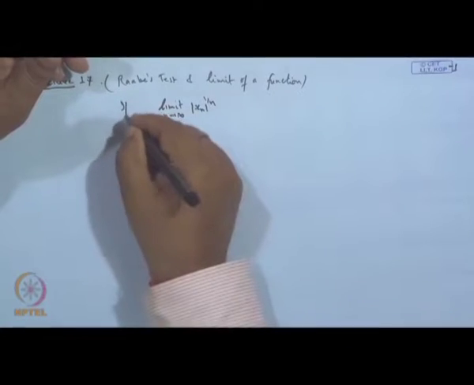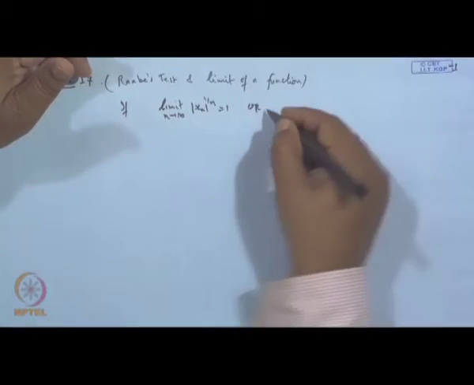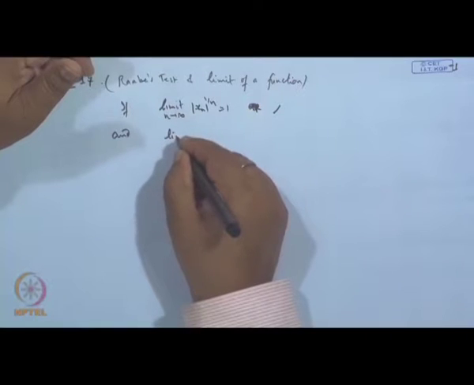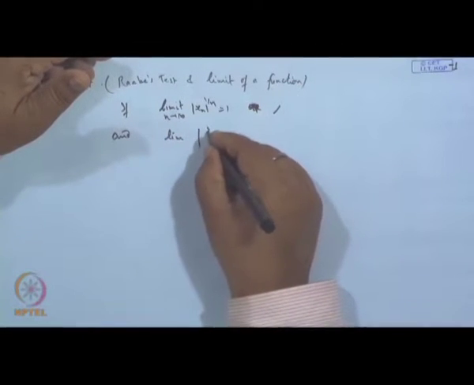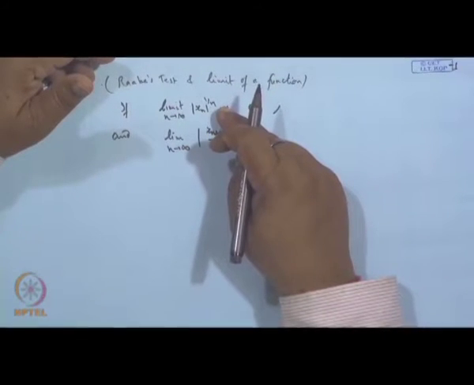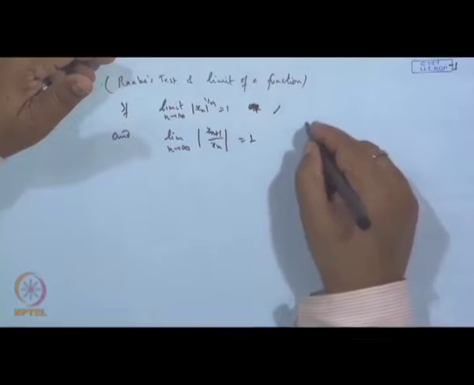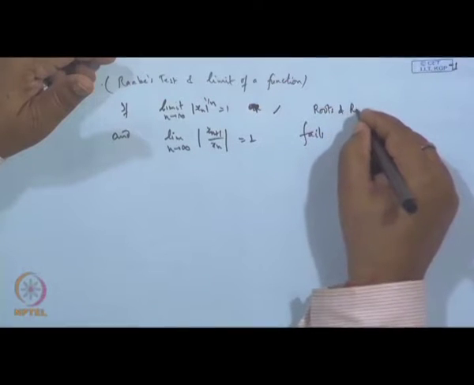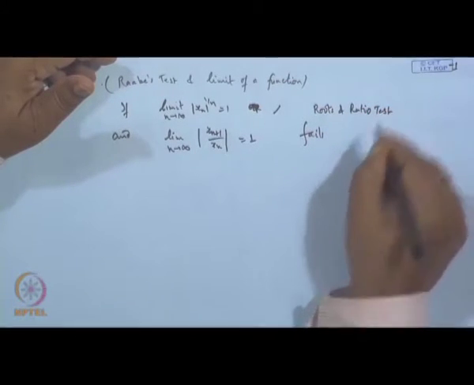When the limit of mod x n to the power 1 by n as n tends to infinity comes out to be 1, or similarly the limit of the ratio mod x n plus 1 over mod x n as n tends to infinity comes out to be 1, then both the nth root test and the ratio test fail.